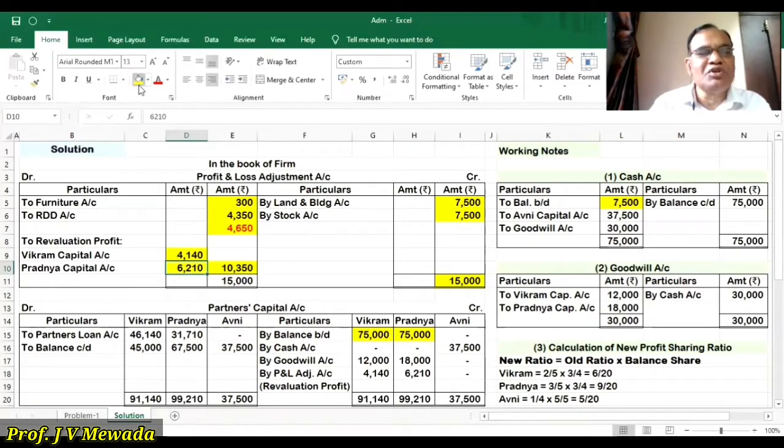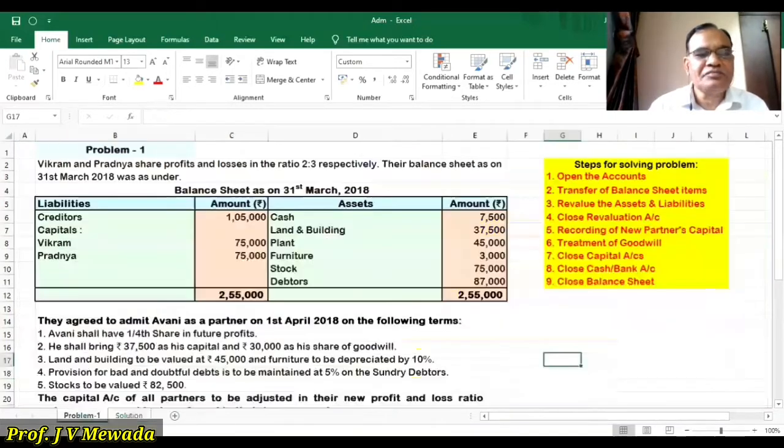So that is the distribution of profit to Vikram and Pradna, only to the old partners in the old ratio. So we are going to credit here the Vikram account by 4,140 and Pradna account by 6,210. So that is what we have completed, and here it is given revaluation profit.